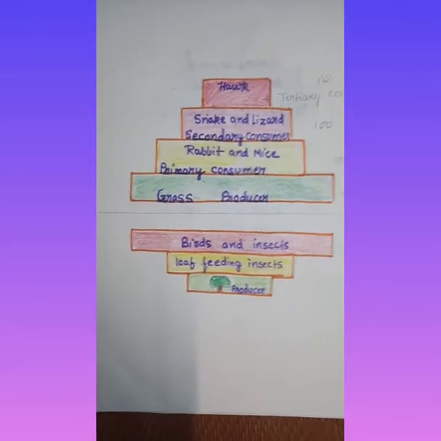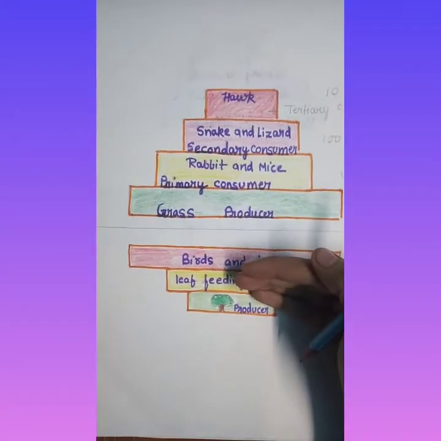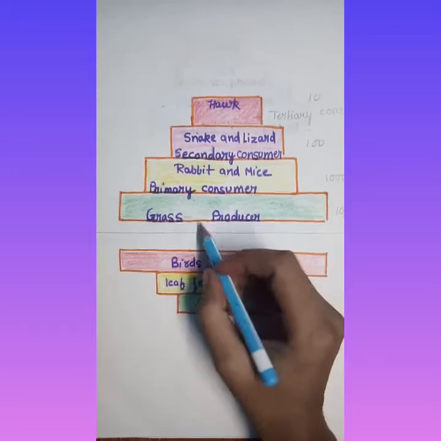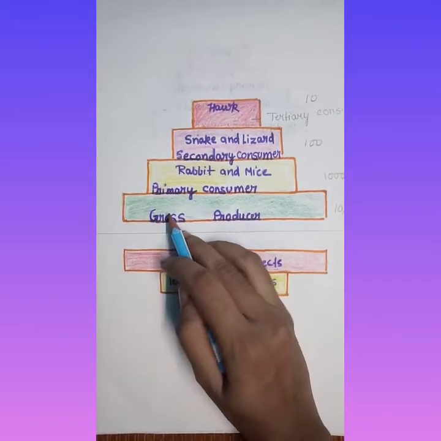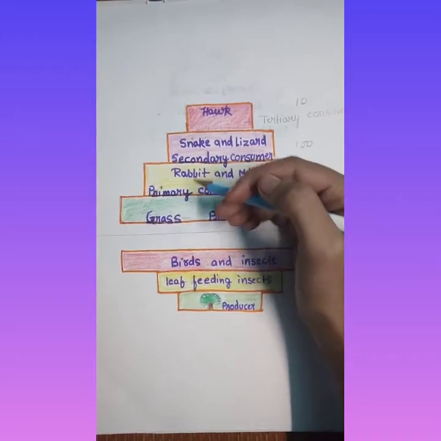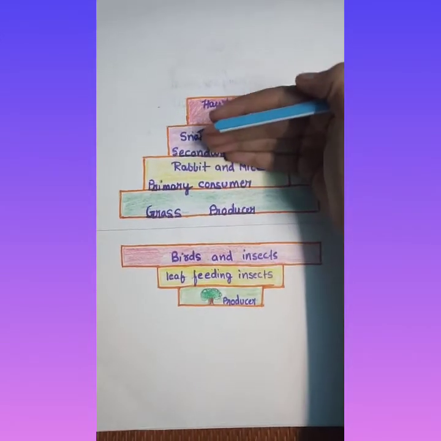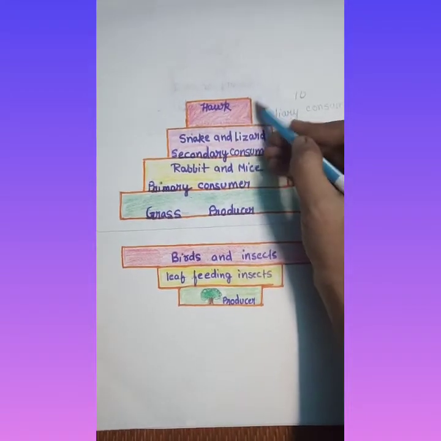For example, here the producers are always maximum in number. Here producers are the grasses, so grass is maximum in number, and this number will decrease as we move towards the apex. Apex is this top part.